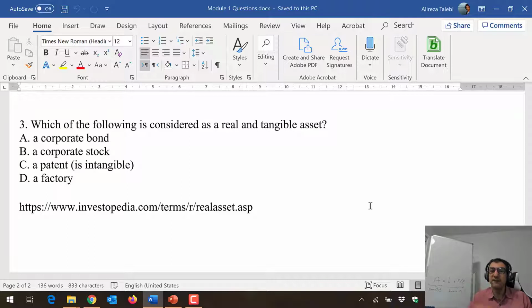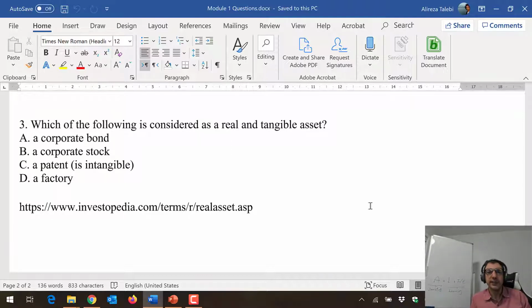They derive their value from other assets. A patent. Now, you have to be careful. The patent here is actually, as I mentioned in my note as a hint, an intangible asset, so it's not a tangible asset. And finally, factory. Factory, that's a real asset. By itself, it has value and it is also a tangible asset. So the answer